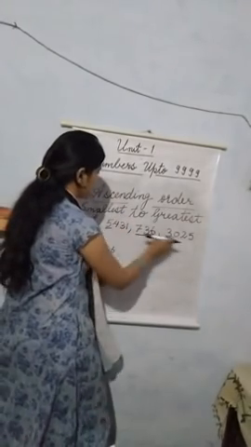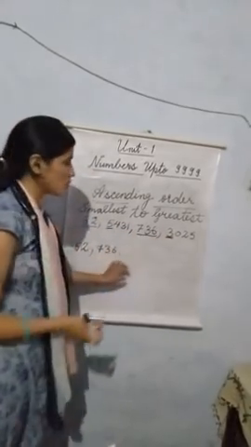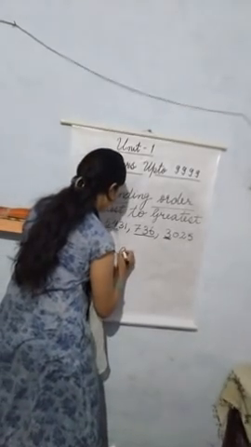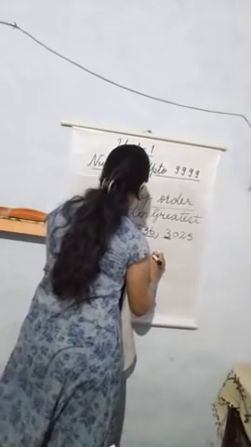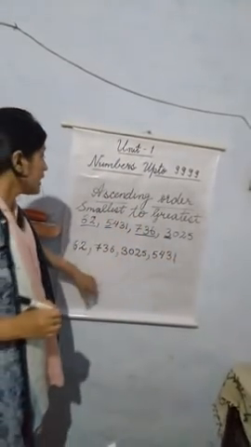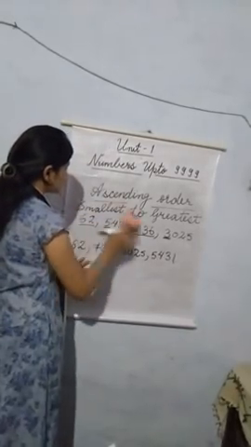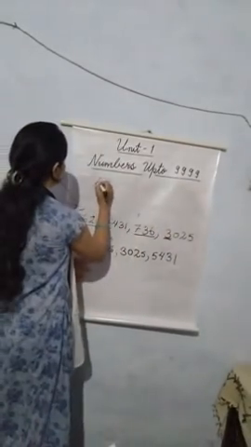Between 5 and 3, 3 is the smaller. So our third number is 3025, and then 5431.